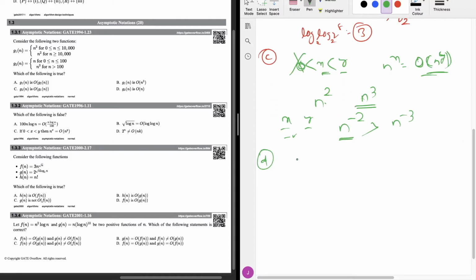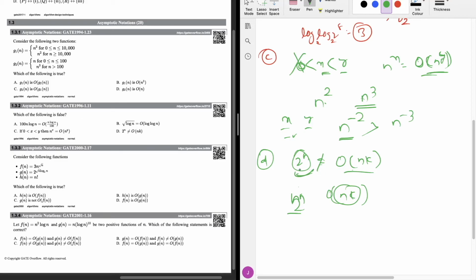About option D, it is given that 2 power n is not equal to big O of n power k. Is it true or false? 2 power n is an exponential term and n power k is a polynomial term, and the polynomial can't be greater than the exponential in any way.